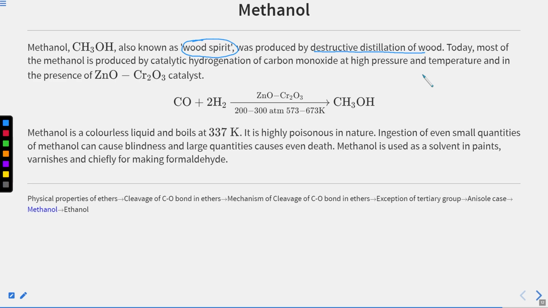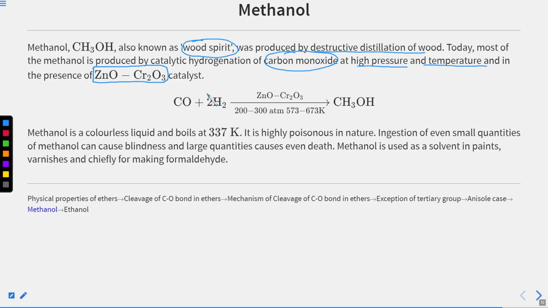Okay, so similarly, we make methanol by catalytic hydrogenation of carbon monoxide at high pressure and temperature, and in the presence of the catalyst ZnO and Cr2O3.